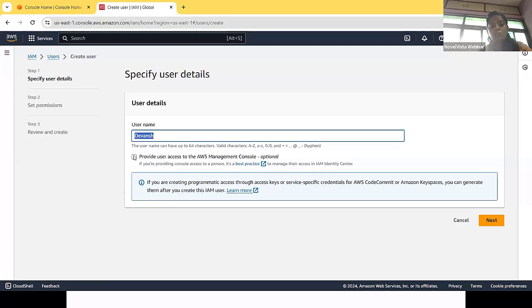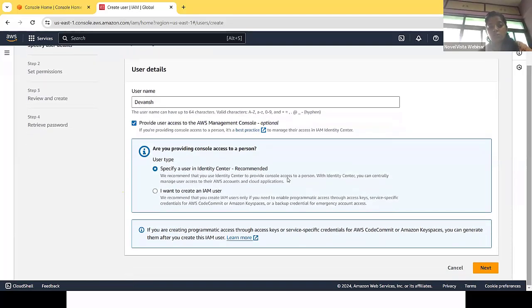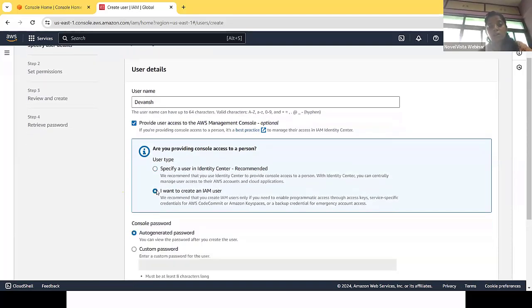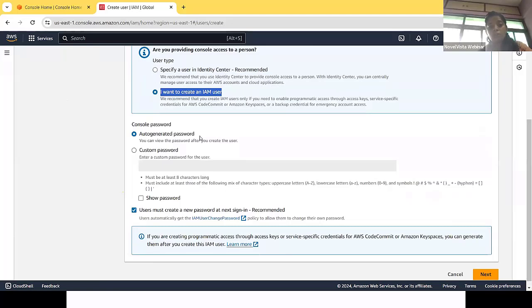Now the user is a sub user to whom we have to give the access. Now it will ask whether you need to provide management console access. You have to give access to the AWS console. Yes, I need to provide access to the AWS console. Now it will ask, you want to create an IAM user, a sub user. Yes, I want to create a sub user. Now it will ask you to choose an auto generated password or a custom password. I have to choose auto generated password in my case.